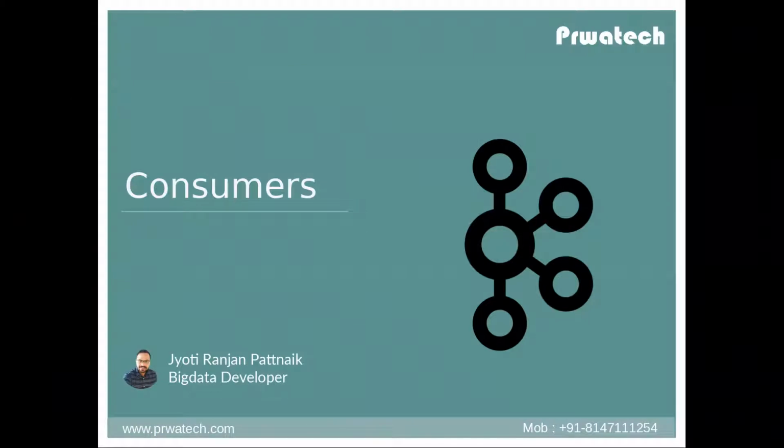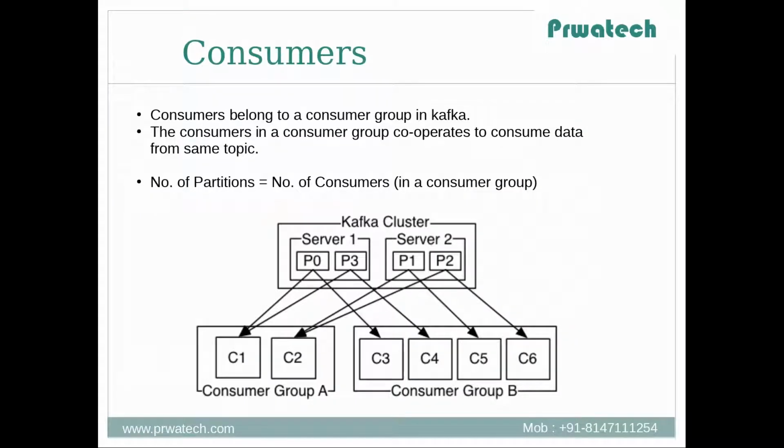So now we will discuss consumers. Consumers belong to a consumer group in Kafka. The consumers in a consumer group cooperate to consume data from the same topic. As we discussed earlier, the number of partitions equals the number of consumers. Now this rule is a bit modified. The more correct formula is: number of partitions equals number of consumers in a consumer group.